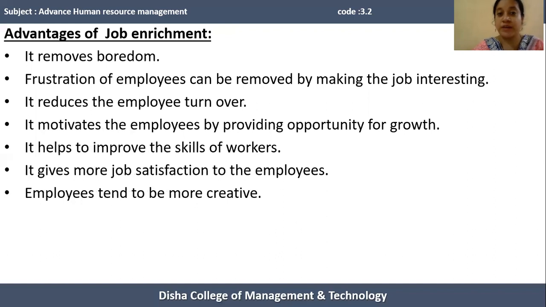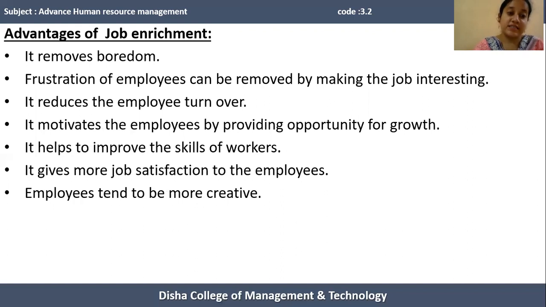In case of job enrichment, the organization adds more duties and tasks to a particular job, provides some level of freedom to human resources, and also provides opportunity for growth and development of human resources. That makes the job more interesting, so whatever frustration human resources have can be removed. Next advantage is that it reduces employee turnover. It means when a person's job is enriched, the person feels satisfaction and is motivated, which leads to reduction of employee turnover.